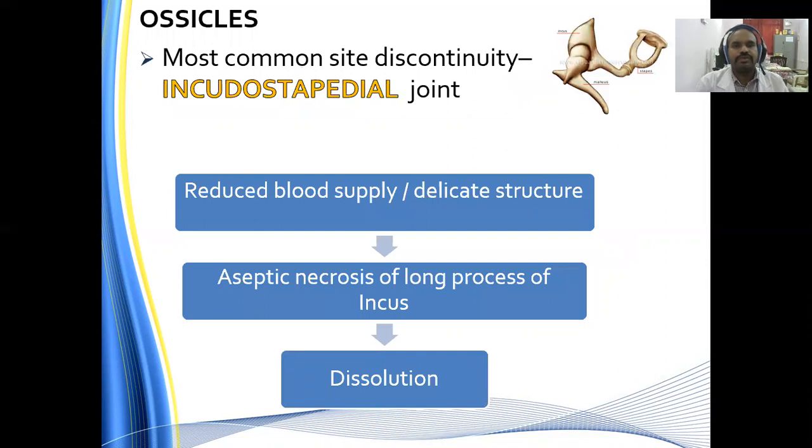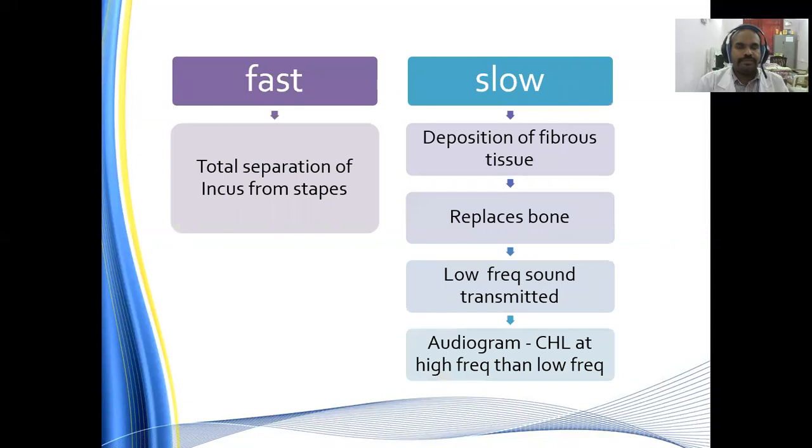For the ossicles, the most common ossicular discontinuity is at the level of the incudostapedial joint. Reduced blood supply or the delicate structure of the incus leads to aseptic necrosis of the long process of the incus, leading to dissolution and discontinuity of the incudostapedial joint.